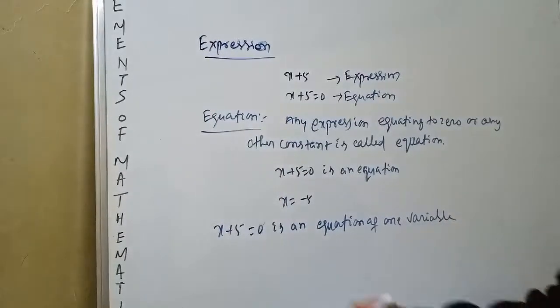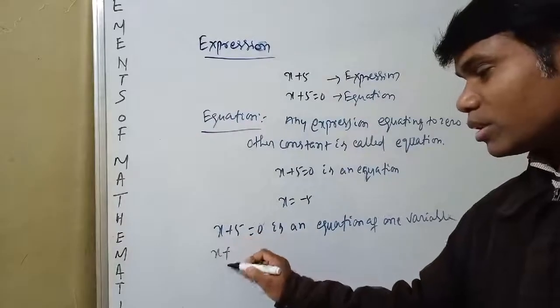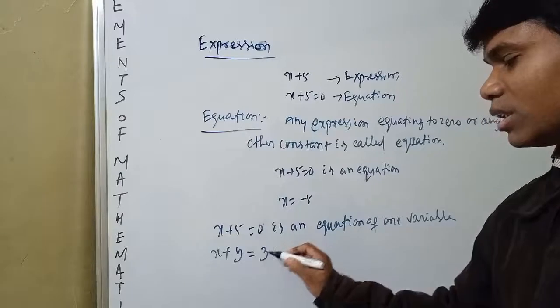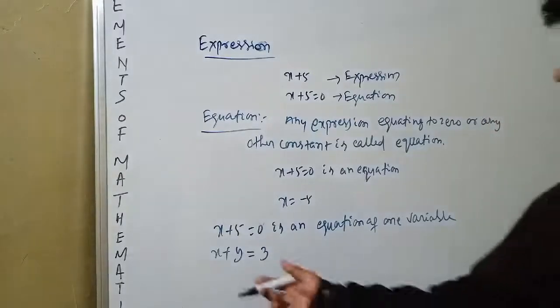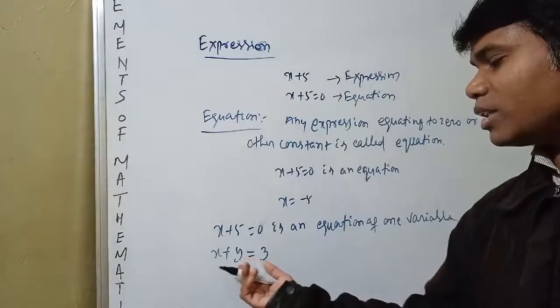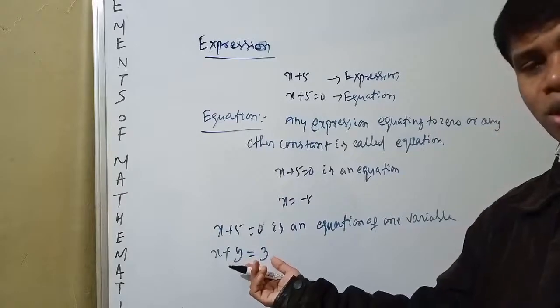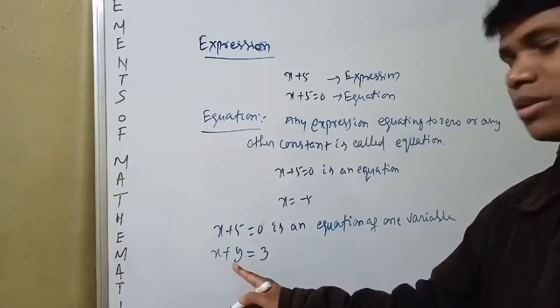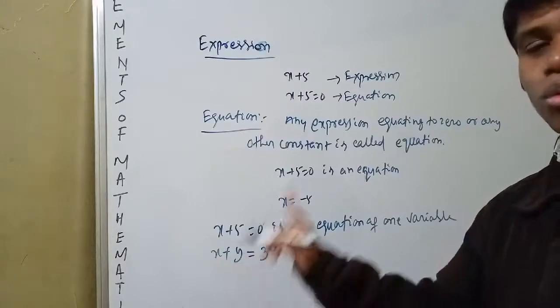Okay. Suppose x plus y is equal to 3 is given. If x plus y is equal to 3 is given somewhere, what will we say? x is a variable, y is also a variable. There are two variables.